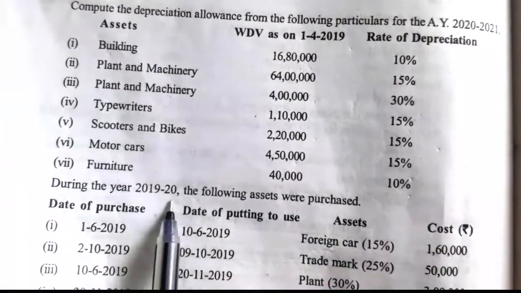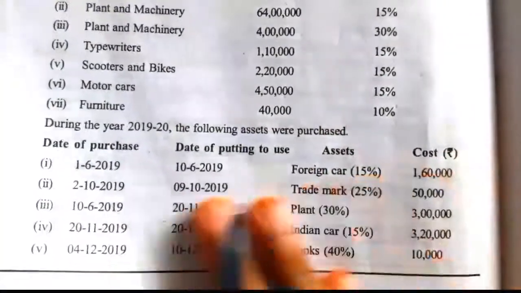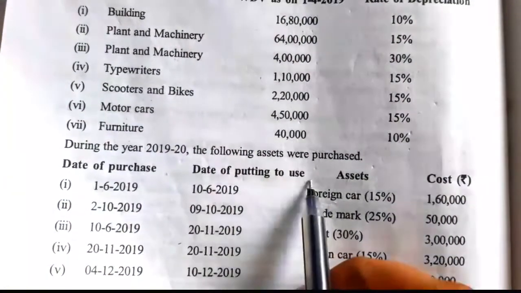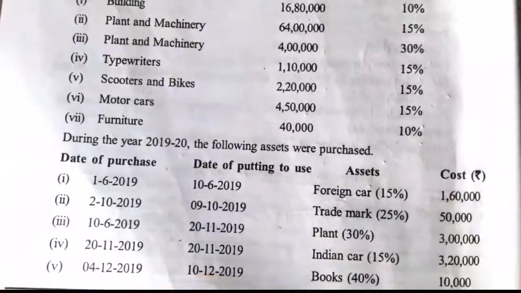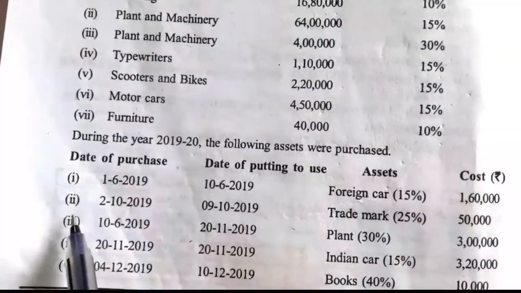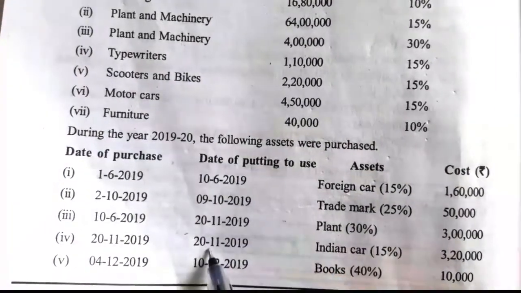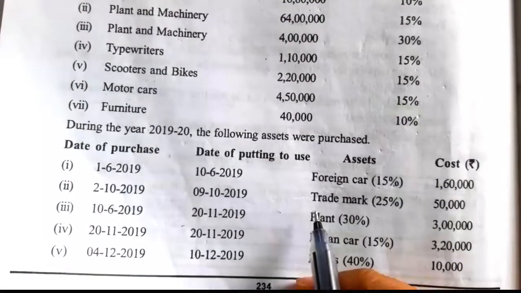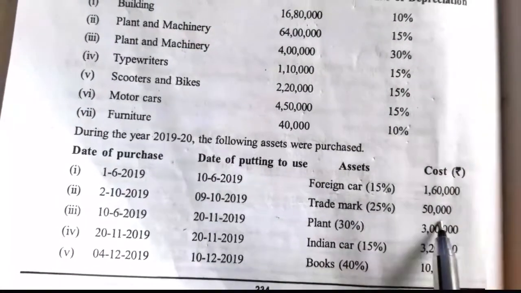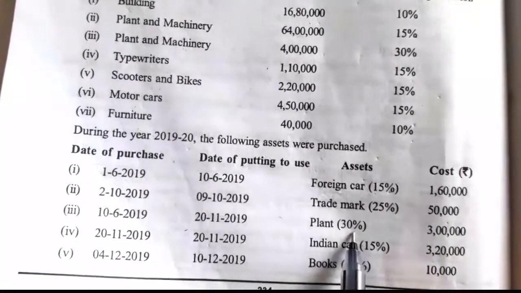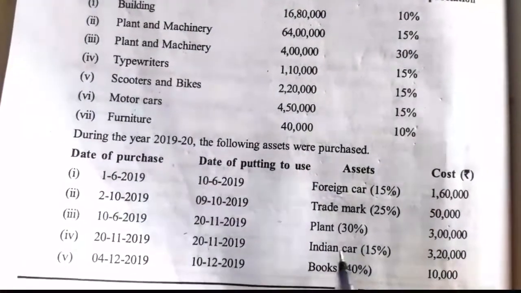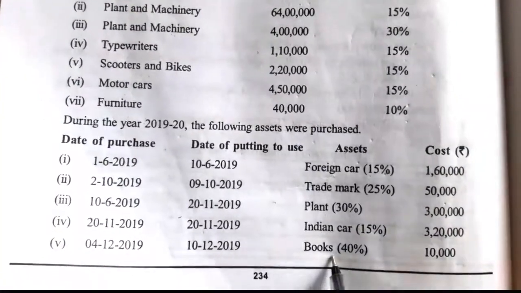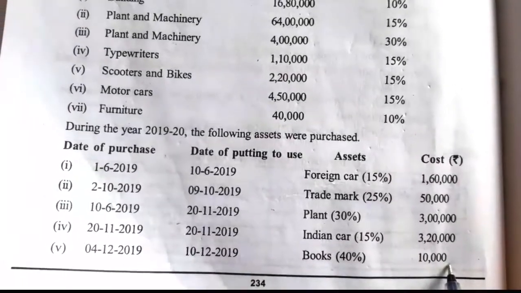During the year 2019-20, during the previous year, the following assets were purchased. So here date of purchase is given, date of put into use is given, assets and the cost of the assets also given. So the assets purchased are foreign car, rated 15%, 1,60,000. Trademark 25%, amount 50,000. Plant rated 30%, rupees 3 lakh. Indian car rated 15%, rupees 3,20,000. Books rated 40%, cost is 10,000.